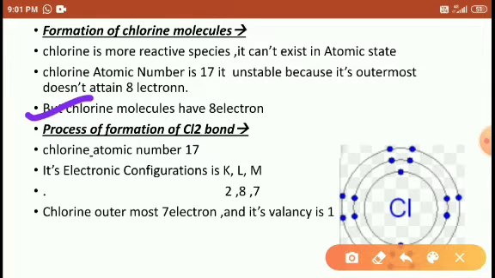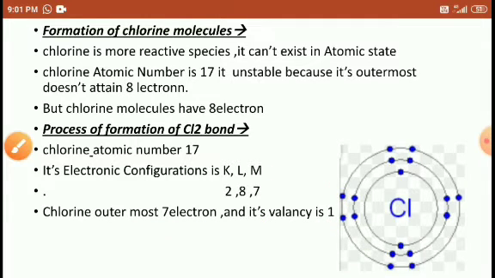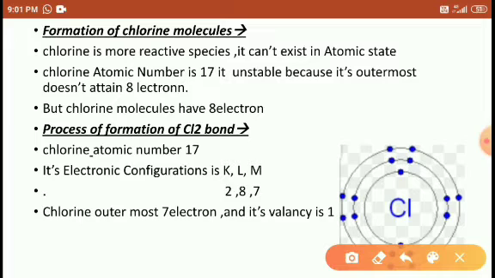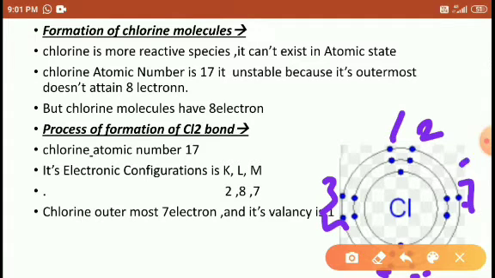But the chlorine molecule has 8 electrons. How does it get 8 electrons? Let's look at here. Chlorine atomic number 17, its electron configuration is K L M: 2, 8, 7. Right, students? The chlorine outermost shell has 7 electrons and valency is 1. I told you, students, its valency is 1 here. This is the 7th one, so this is the valency.